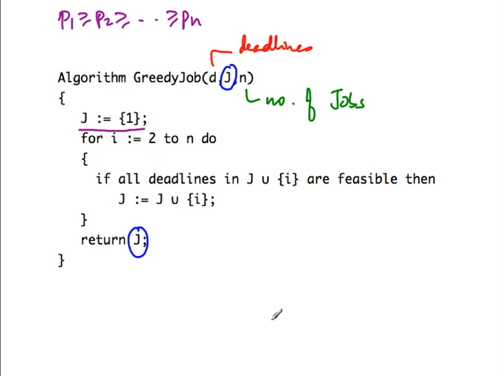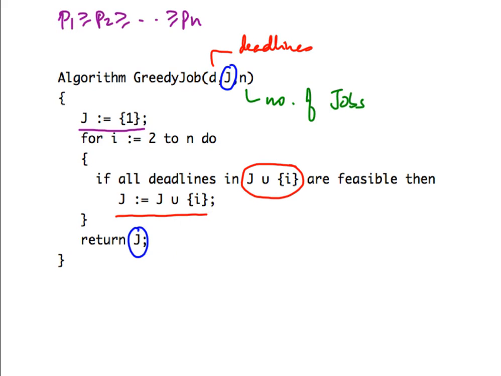Given this, we proceed to the other jobs. For each new job from 2 to n, we see if we can add the new job to the current set j while maintaining feasibility. In other words, j already has a set of jobs which can be scheduled. We don't want to disturb that. We don't want to discard a job we've already selected. So we want to check whether i can be added to j without disturbing the feasibility of j, and also i remains feasible in the new set. If so, we update j to include i. If not, we skip i and go ahead. In this way, we keep going in one pass from 2 to n, and at the end, whatever jobs we collected in j, that is the optimum set that our greedy algorithm has constructed, and we return it.